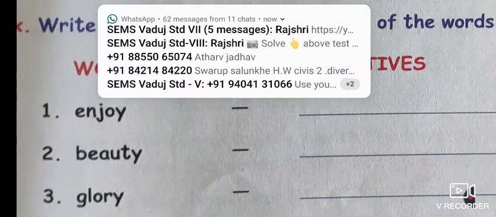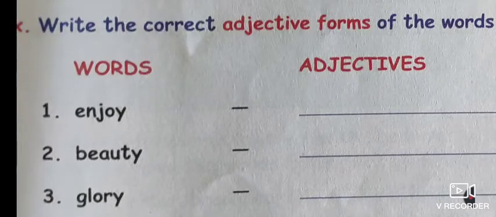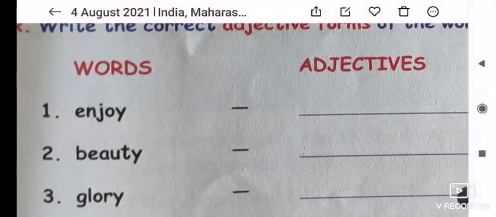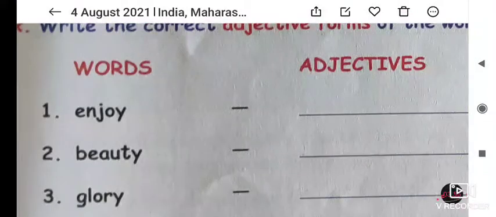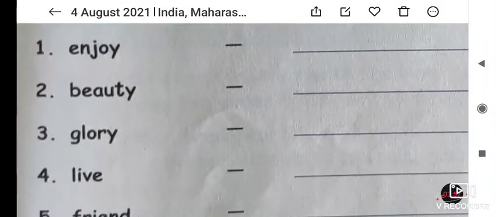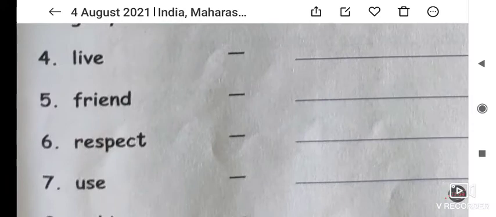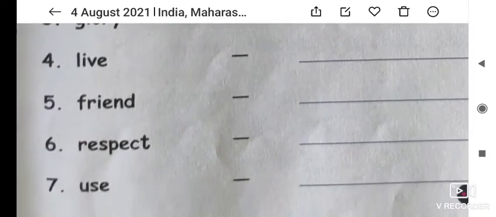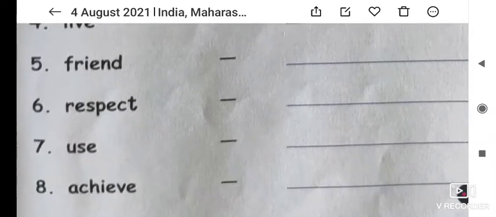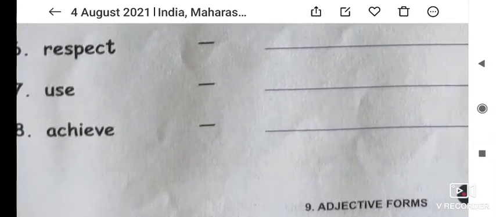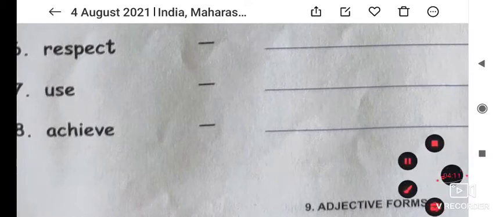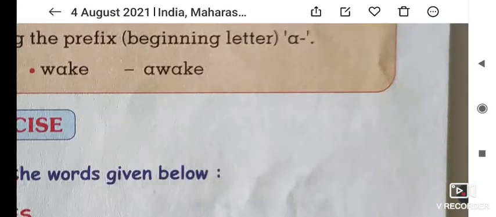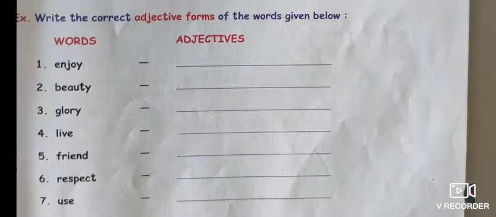So here are some words that belong to this adjective category. Enjoy, enjoyment, beauty, beautiful, glory, glorious, live, livelihood, friend, friendly, respect, respectful, use, useful, achieve, achievable. So these are the words which belong to this category of adjective.